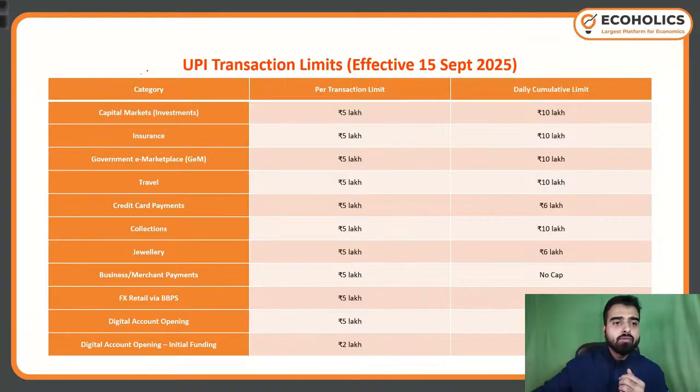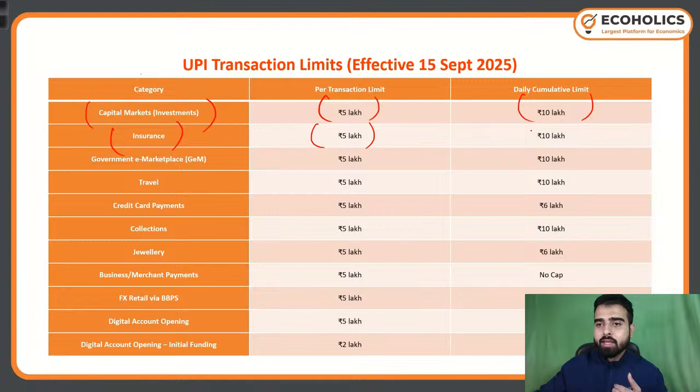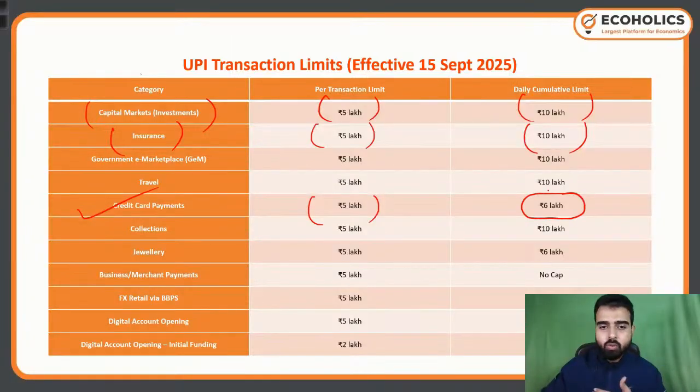First thing is capital markets investment. We do investment in the capital market, right? Then the per transaction limit is going to be 5 lakh, and the daily cumulative limit is going to be 10 lakhs. For insurance, 5 lakh and 10 lakhs, the same. But for credit card payments, the per transaction limit is 5 lakh and the daily limit is 6 lakh. So this is quite different. Then in case of jewelry, you can pay worth 5 lakh rupees in a single transaction, but the 24-hour limit is 6 lakhs only.